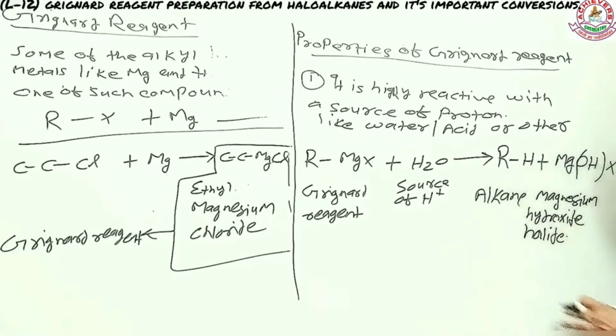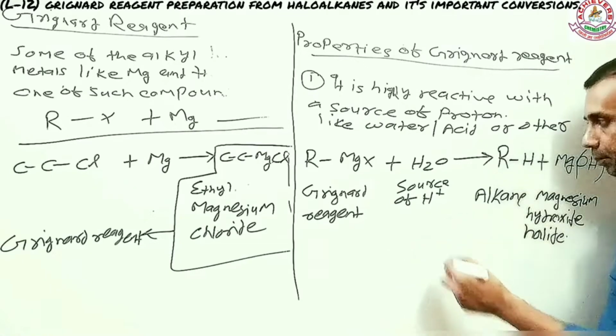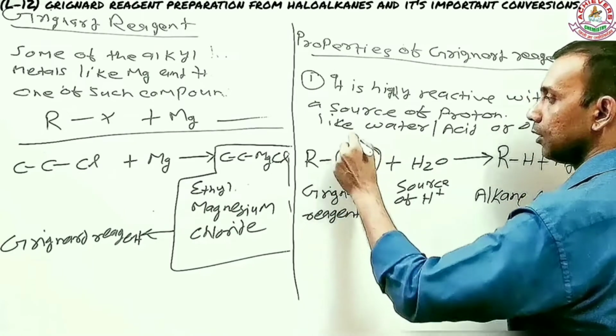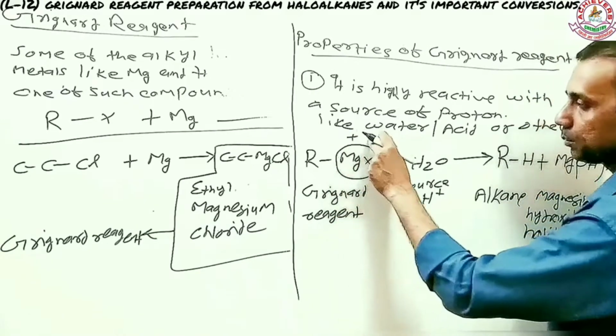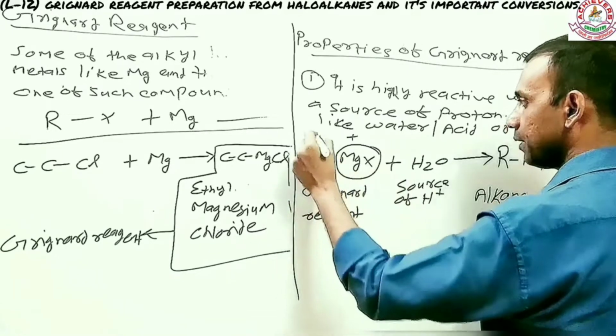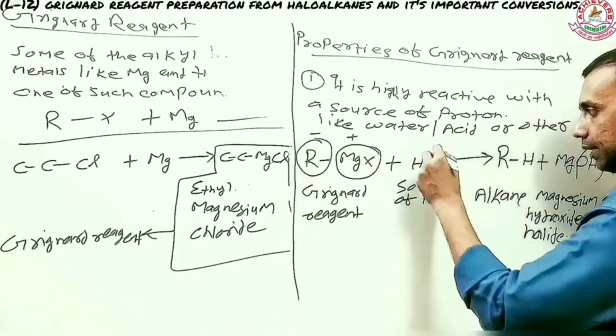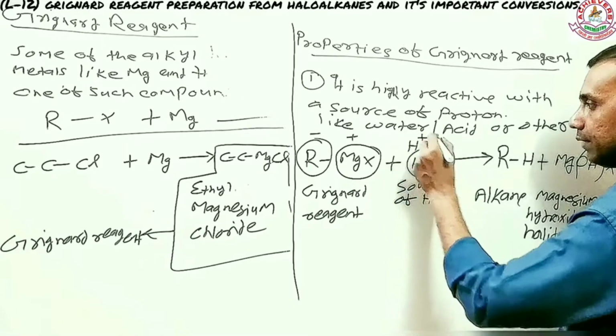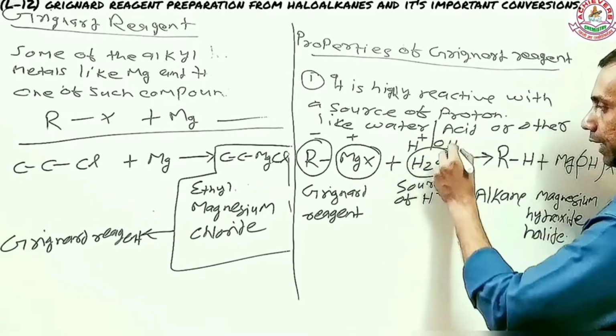What is important is how the reaction takes place. Magnesium with halogen has a positive charge, while the alkyl group has a negative charge. Similarly, water has two ions: H positive and OH negative.